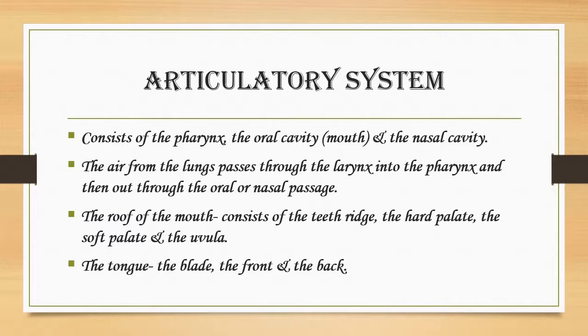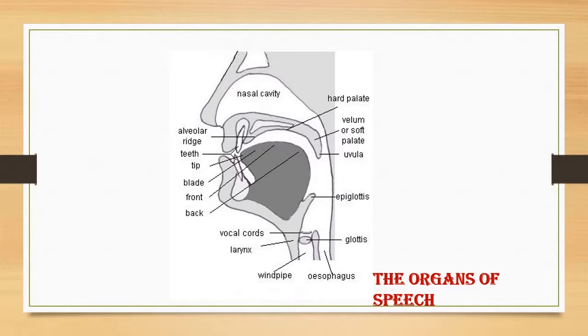Part of the tongue that lies opposite the teeth ridge when the tongue is in a position of rest is called the blade of the tongue. The extreme tip of the blade is called the tip. The tip and the blade together are called apex. The part of the tongue which lies opposite the hard palate when the speech organs are at rest is called the front of the tongue. The part of the tongue which lies opposite the soft palate when the speech organs are at rest is the back of the tongue.